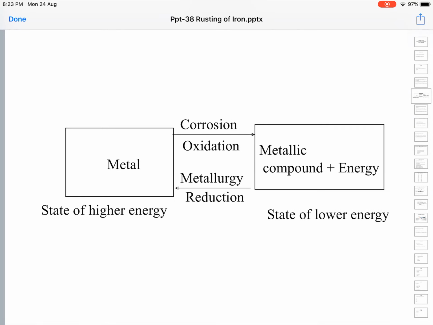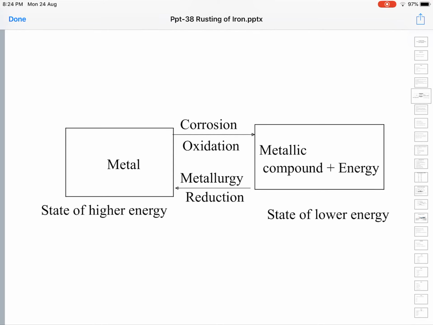See, this diagram shows you clearly metals are in a state of higher energy. They interact with the surrounding environmental constituents, which is the process known as corrosion, and turn into metallic compounds. Since metals are of higher energy and metallic compounds are of lower energy, the excess energy will be liberated in the form of energy.